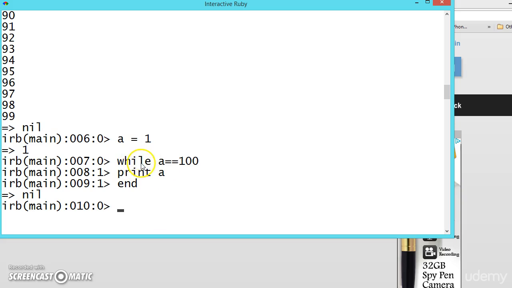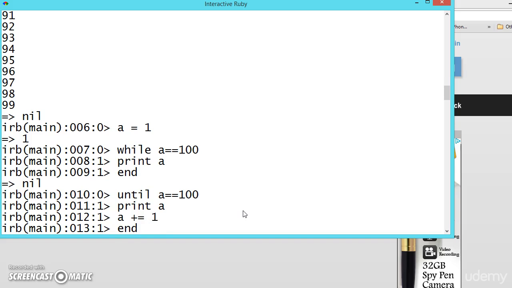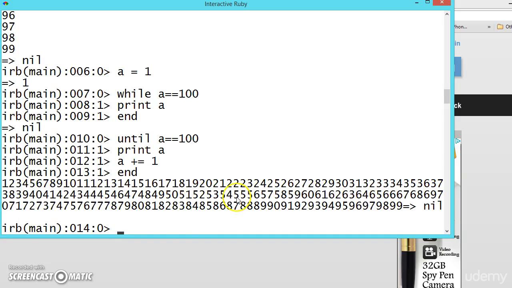1. In the while loop we are checking whether the condition is true or not, and in the until loop, until the condition is 100, if you write print a, if you end here it will be an infinity loop because until a becomes 100 it will be inside the loop. Here we check the condition, and until the condition is true you should be inside the loop. That is the only difference. So a plus is equal to 1 and end the loop. All the values are printed.